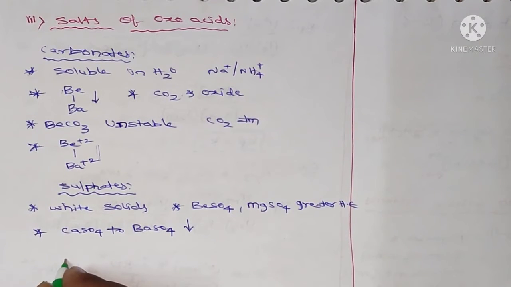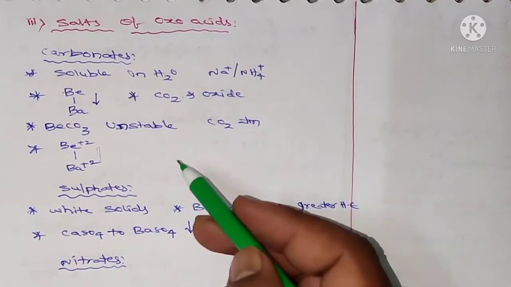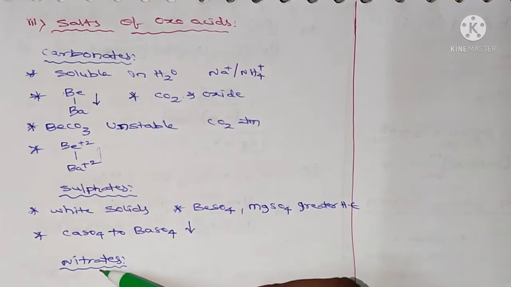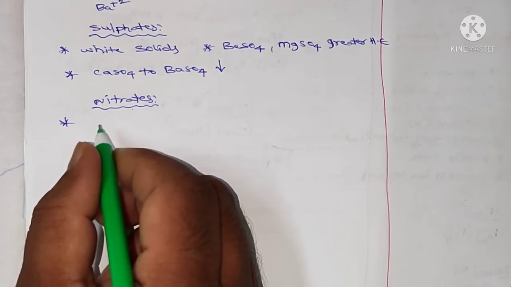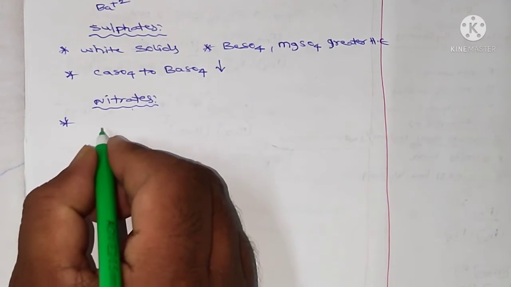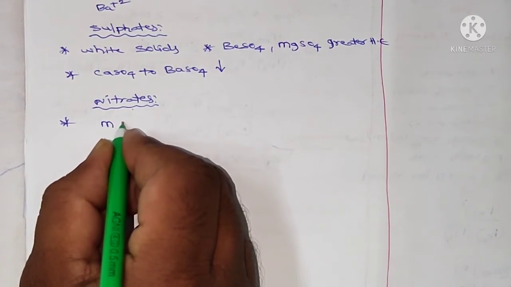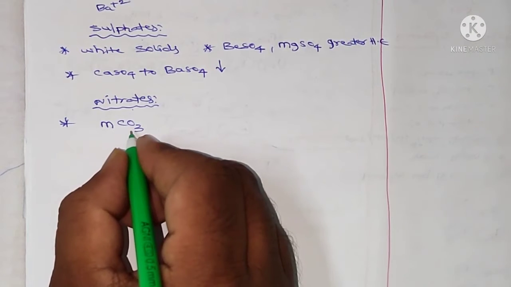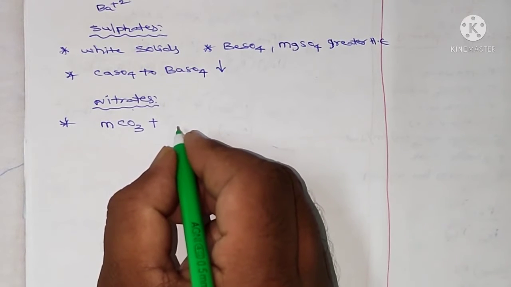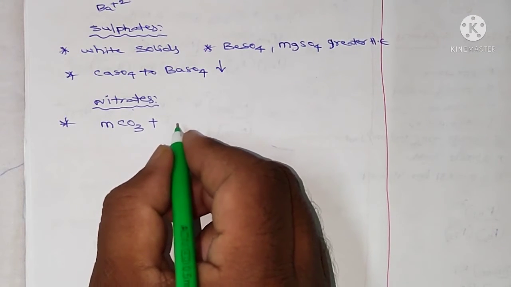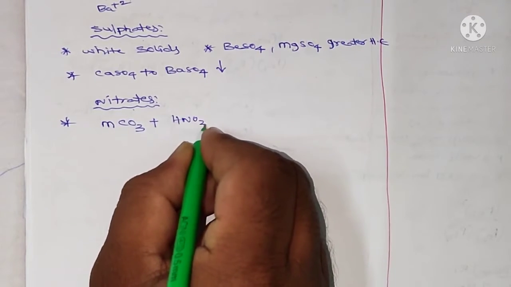And next one, nitrates. So all these are the oxo acids: carbonates, sulfates and nitrates. The nitrates are formed by dissolution of carbonates in dilute nitric acid. So the metal carbonates, MCO3, dissolve in dilute nitric acid, HNO3.